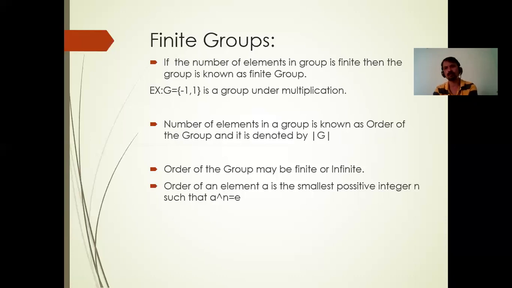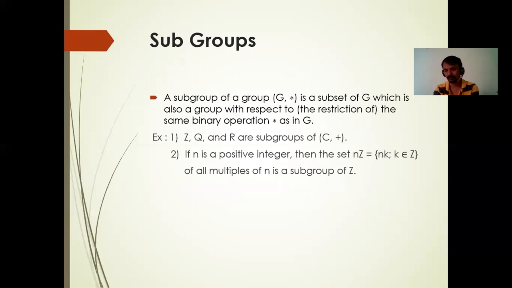Right? Subgroup. What is a subgroup? A subgroup of a group is a subset of G, generally denoted by H, which is also a group. Any subset is said to be a subgroup if, first of all, it is a subset, and the subset must satisfy all the four properties of a group. Then we say the subset is a subgroup of G under some binary operation, whether it is addition or multiplication or division, whatever it is.